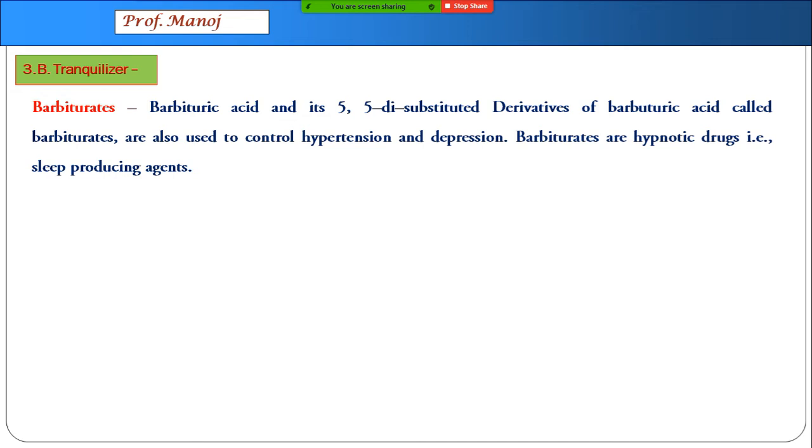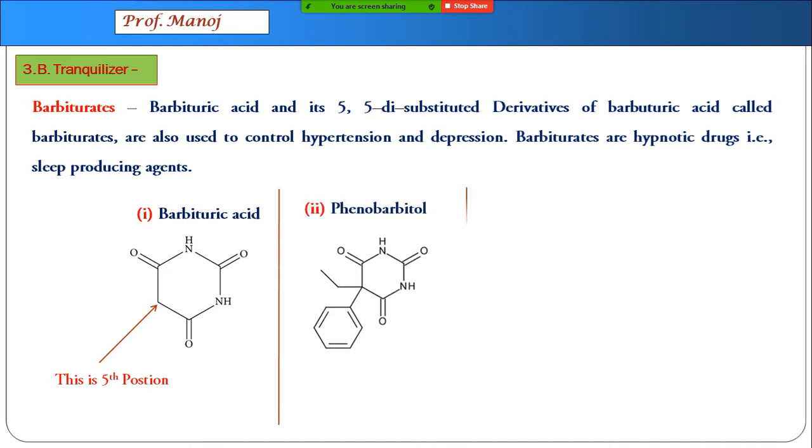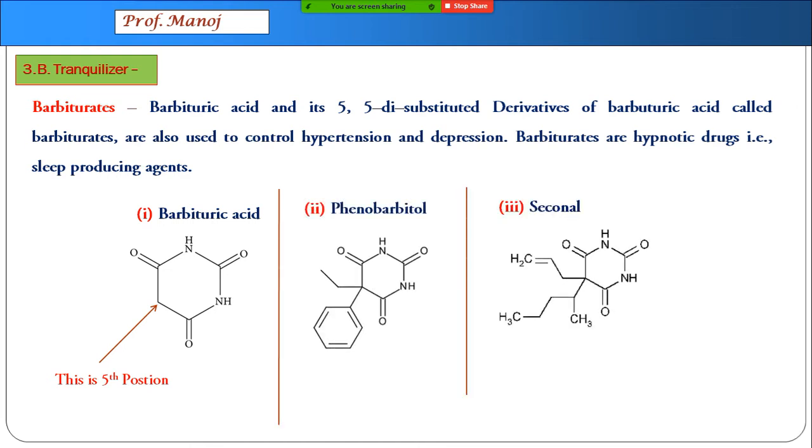Another class of tranquilizers is barbiturates. Barbiturates are obtained from the original compound barbituric acid. In barbituric acid, the marked position is the fifth position according to IUPAC nomenclature. Now, this chemical itself in small amount can function as a drug, but in larger amount it is a poison. Now, changes are made in these chemicals like phenobarbital and seconal, which change only at the fifth position. All these chemicals together are called barbiturates.